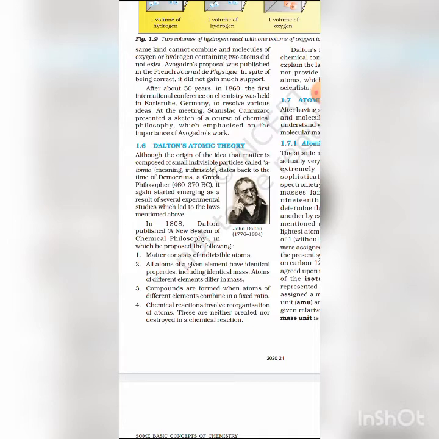These are neither created nor destroyed in a chemical reaction. So conservation of mass obeys Dalton's theory. According to this, matter can neither be created nor destroyed.